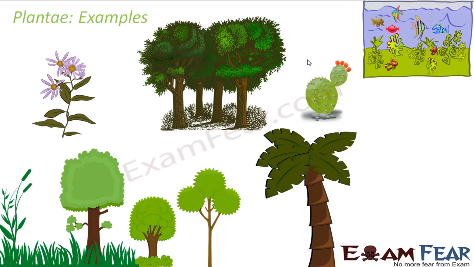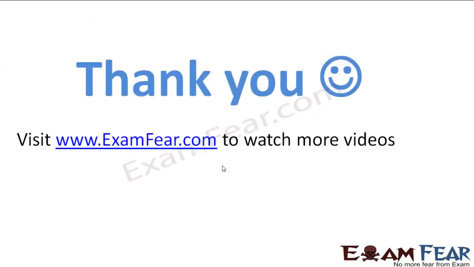That becomes easier to study and easier to know about them. With this thought, the plant kingdom was further classified. Because of the diversity of plants, the sub-classification of the plant kingdom was actually a need.